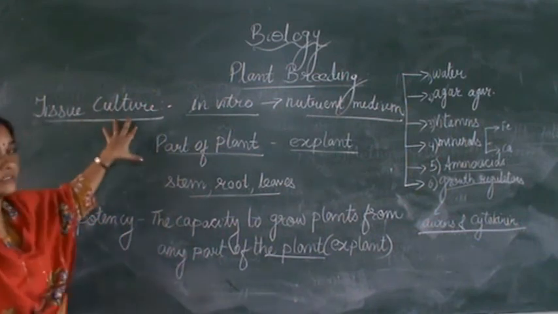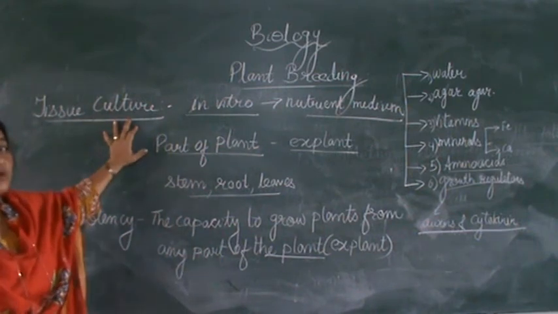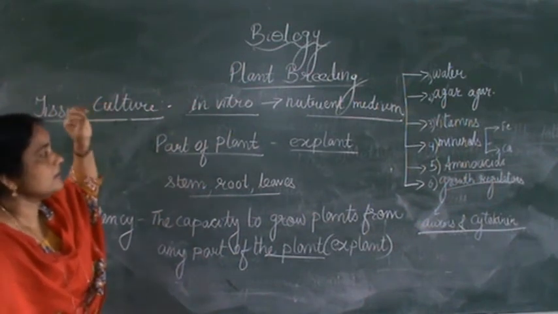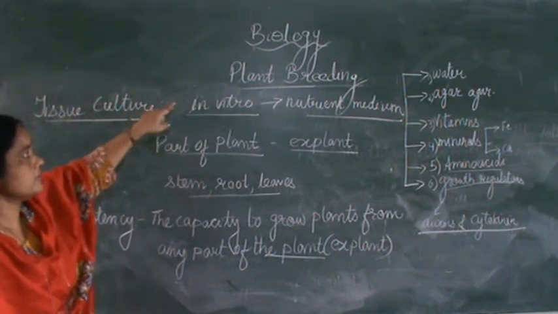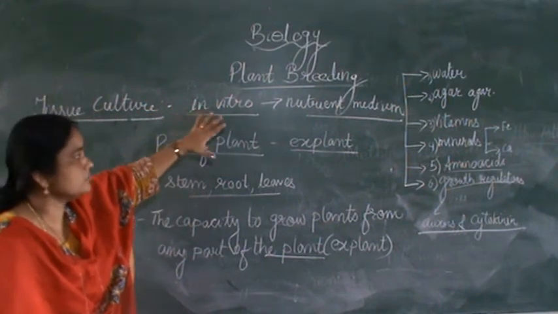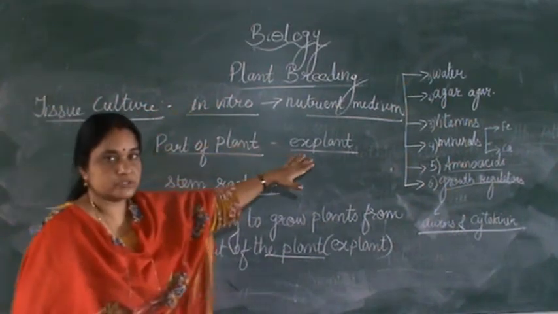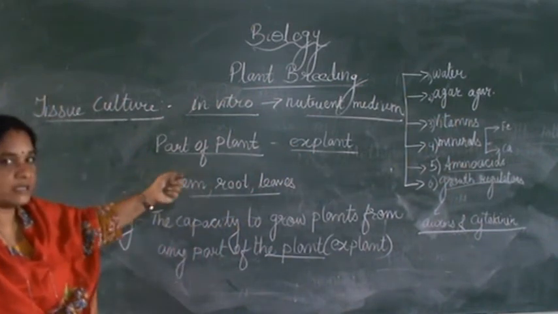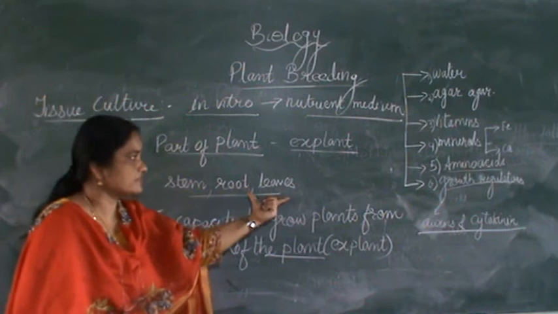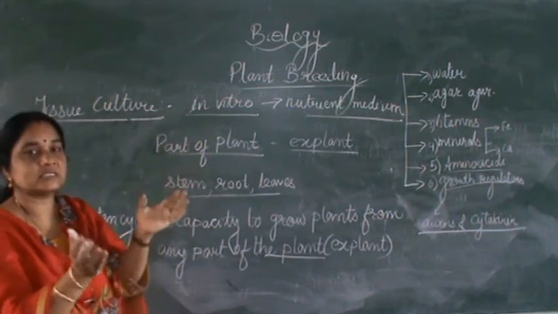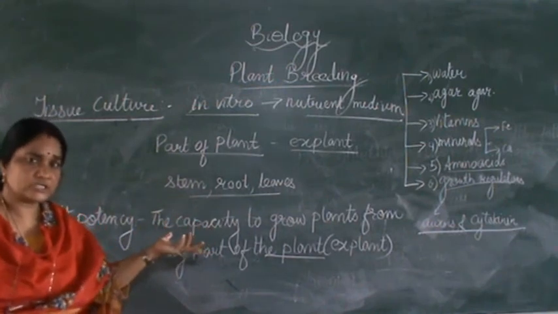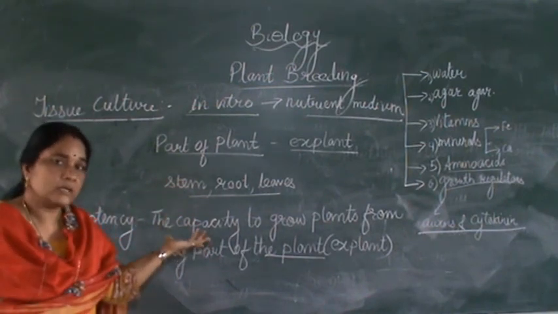So tissue culture is nothing but a technique of growing plants, large scale production of plants from any cell, any part of the plant. So in vitro, inside the nutrient medium, any part of the plant is known as explant. The cell can be taken from a stem, root or leaves, and it is grown in vitro, meaning inside the nutrient medium. It can be grown inside a test tube or inside a petri dish.